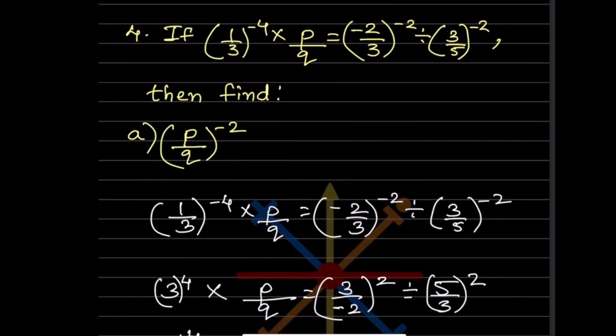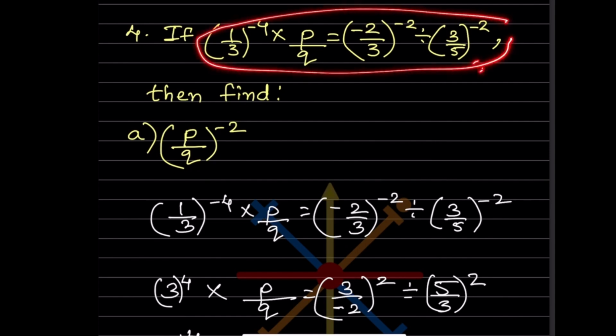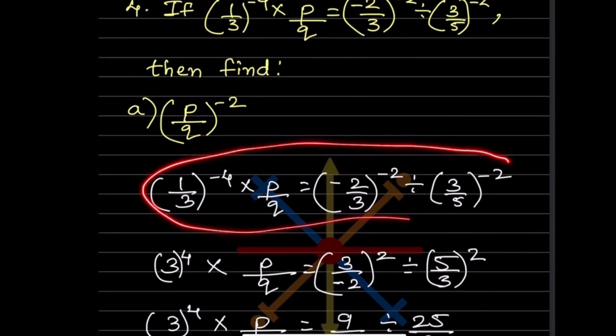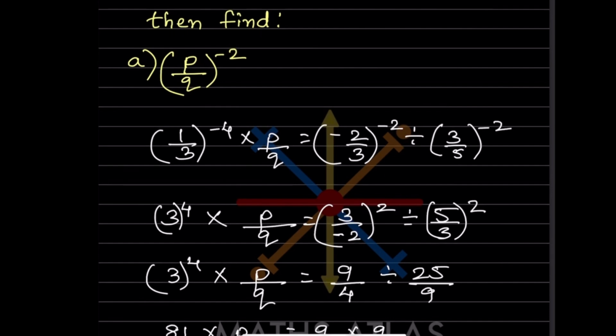Now here they said, if this is the expression given, then we have to find p by q raised to minus 2. So now let us start with this expression first. I have written the same thing over here. So now what we can do, this is a negative exponent, so we will make it positive by flipping over, that is 3 raised to 4. This will be same. Again this is negative, means we have to flip over, so a minus inside is going to be the only, then the denominator, it is not going to change, only the place changes.